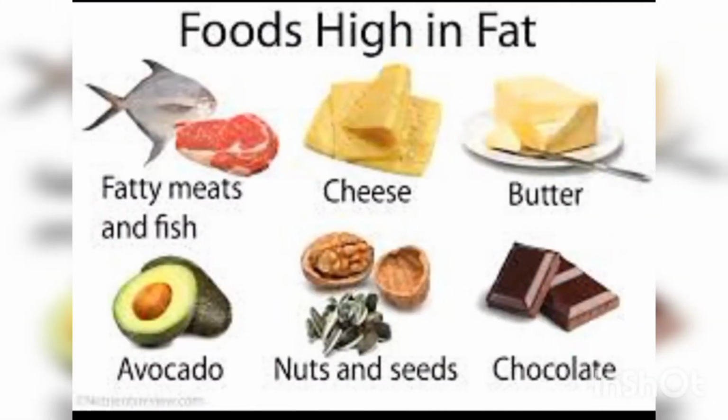So let's see which food items are rich in fat. Fatty meats, cheese, butter, nuts and seeds, chocolate, avocado, oil, ghee, etc.